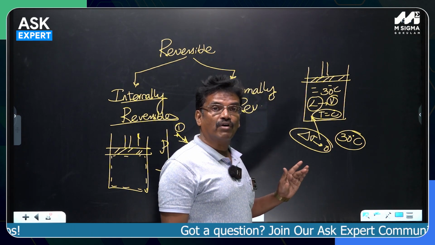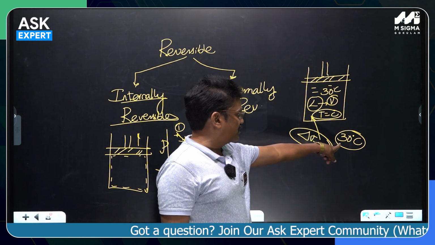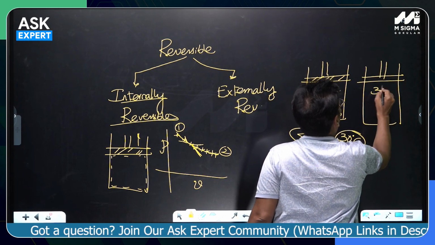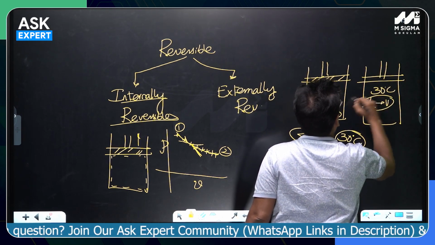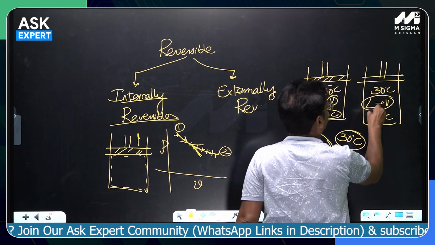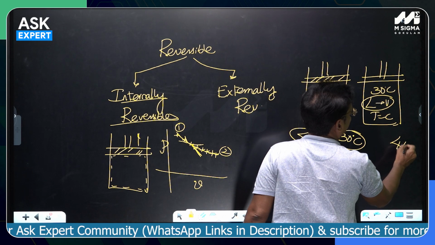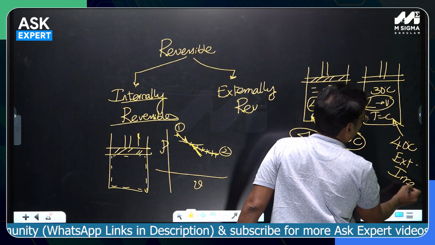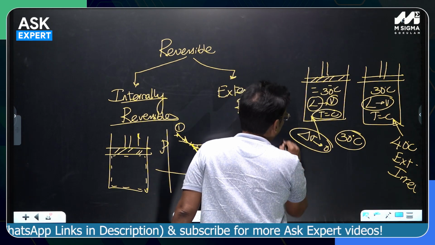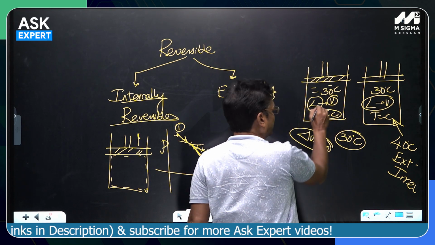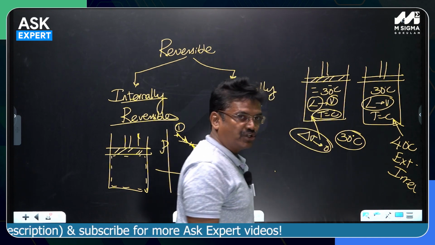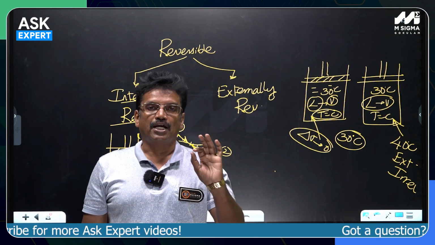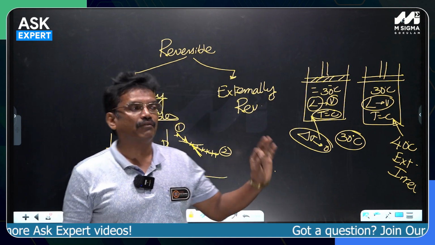Heat transfer through a finite temperature difference. Suppose the same system is undergoing a phase change from liquid to vapor at constant temperature, it is internally reversible. But if the source temperature is at 40 degrees Celsius, it is externally irreversible. This is internally reversible because the temperature is constant. An isothermal process is internally reversible. I can say an isothermal process is an example of an internally reversible process.